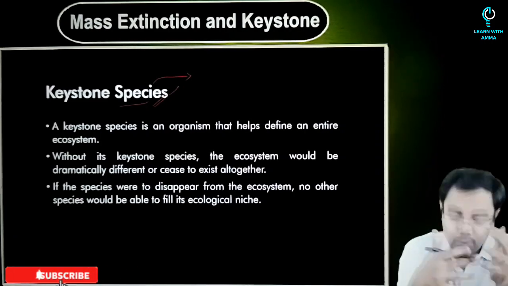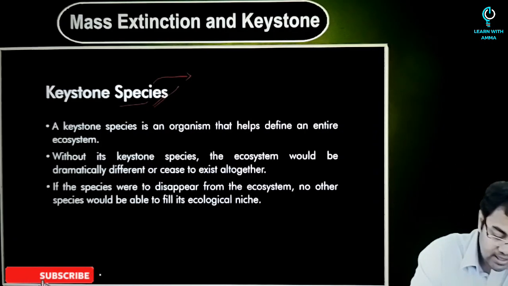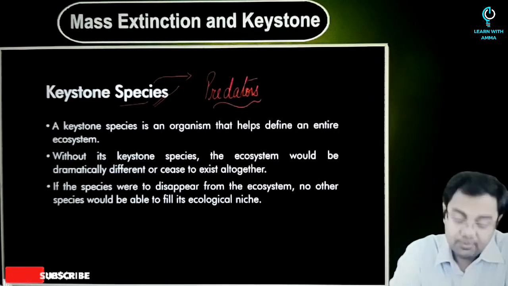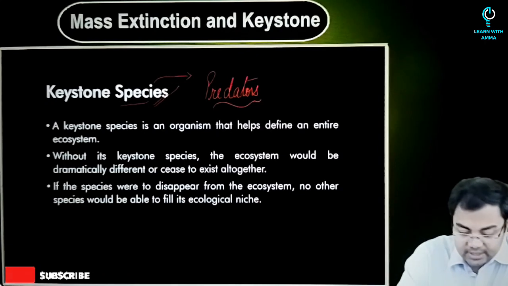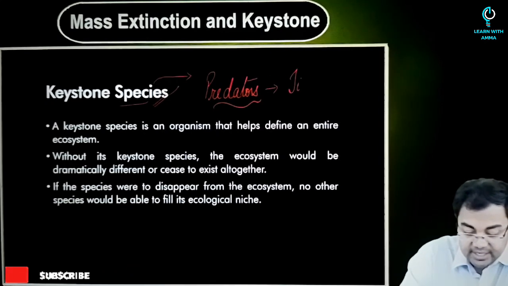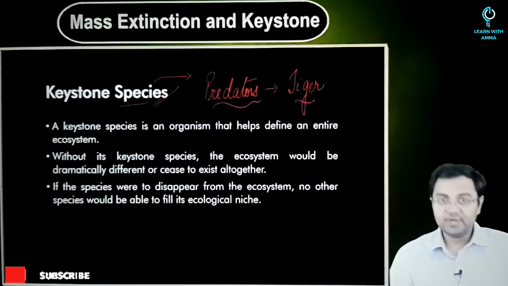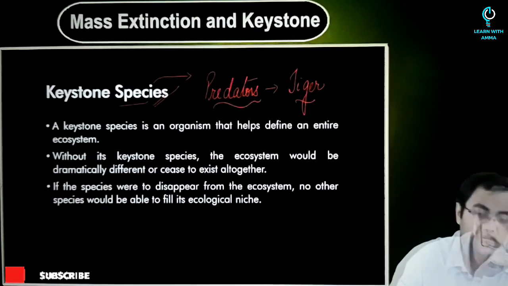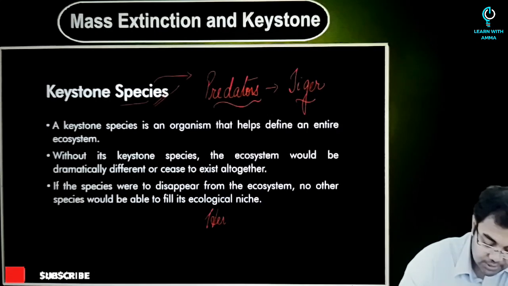You will see that most of the examples that we normally see are predators. That is, most of the time they are carnivores. But it's not that they are only predators. For example, the tiger is a big example for India, and we'll come to how the tiger is a big example. But after that also we see not only predators but even herbivores sometimes become the keystone species.